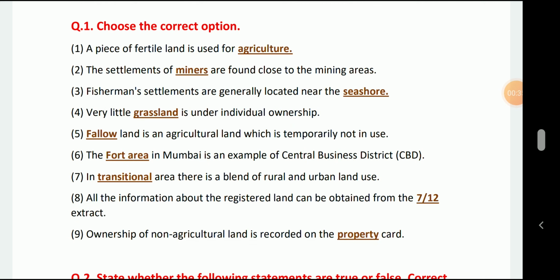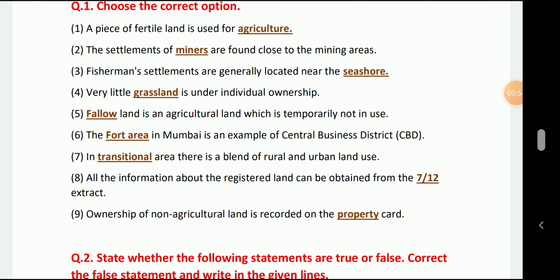Fallow land is agricultural land which is temporarily not used. The Fort area in Mumbai is an example of a central business district, CBD. In the transition area there is a blend of rural and urban land use. All the information about the land is obtained from the 7/12 extract. Ownership of non-agriculture land is recorded on the property card.